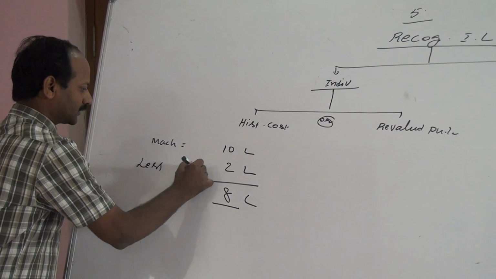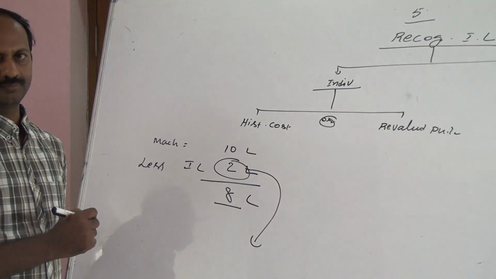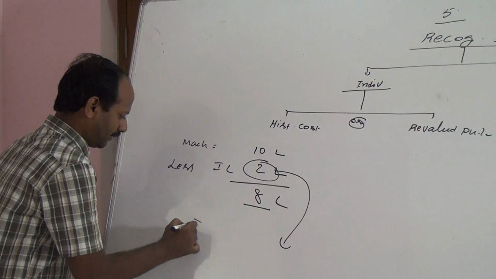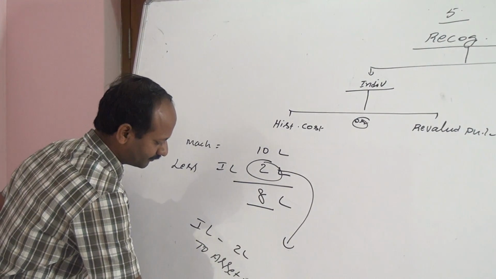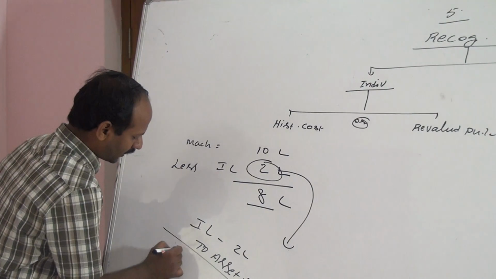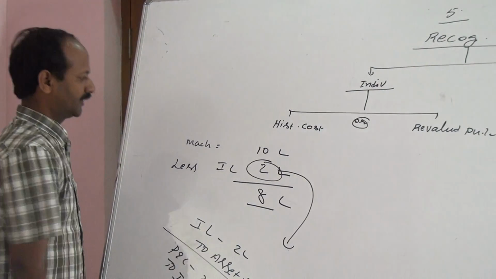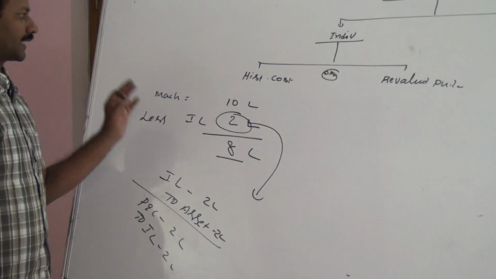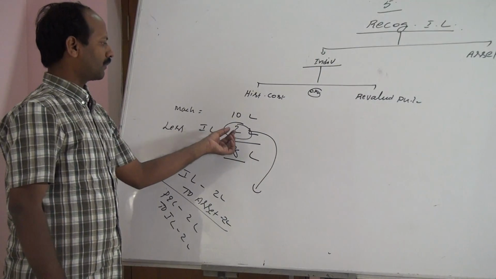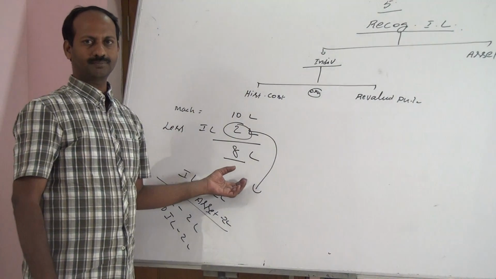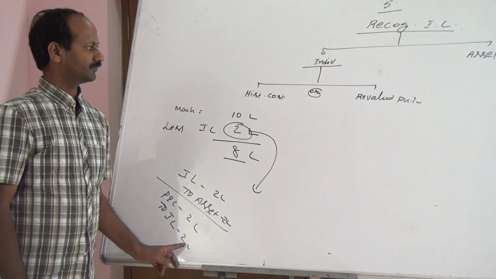This impairment loss of 2 lakh shall be transferred to the profit and loss account. Entry will be impairment loss account debit to asset 2 lakh, profit and loss account debit to impairment loss 2 lakh. When an asset is recorded at historical cost, impairment loss shall be deducted from the historical cost. That loss shall be transferred to the profit and loss account.